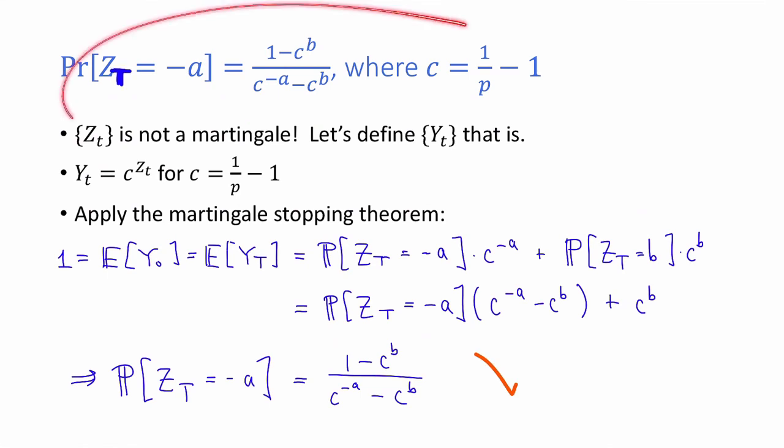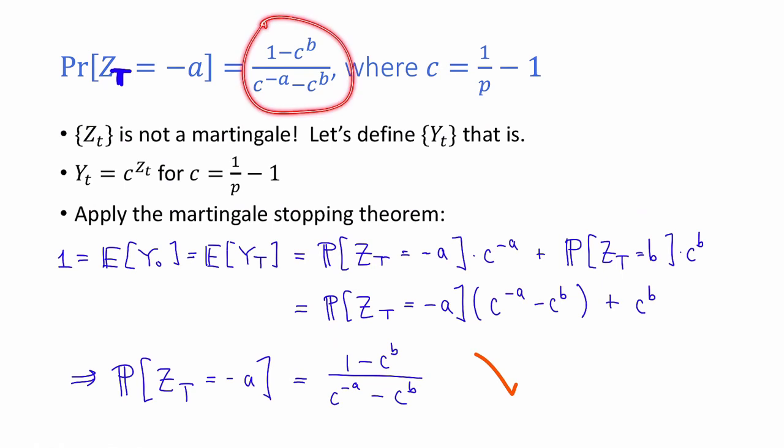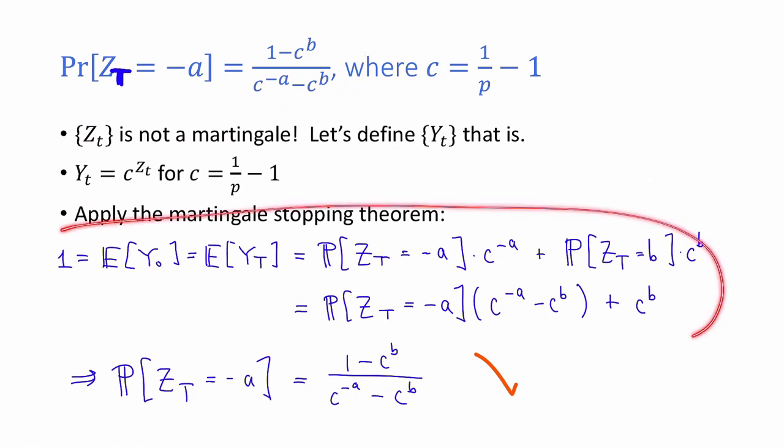So this answers this first question, where again I accidentally had that typo there. The probability that we hit minus a before we hit b is equal to this funny expression. Okay. But again, the most important thing is not actually what this expression is, but that we could actually derive it quite cleanly if we just sort of guessed the right martingale to look at.